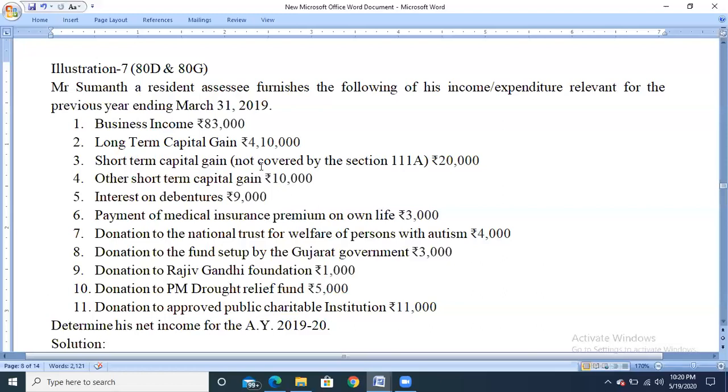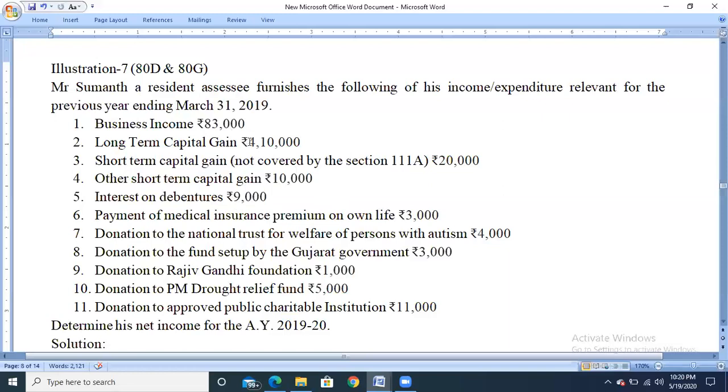Short-term capital gain, and it is not covered by the section 111A, means which is not liable for security transaction tax. So it should be taken for the gross total income. And other short-term capital gain we have. So it is also taken for the gross total income. And interest on debentures, it's an income from other sources. So we have the different heads of income.